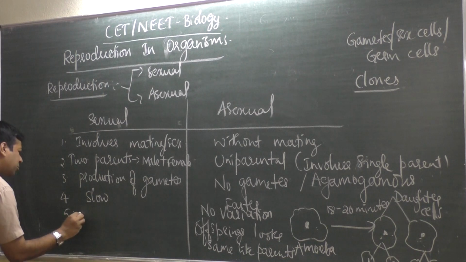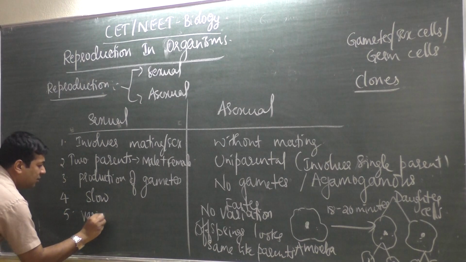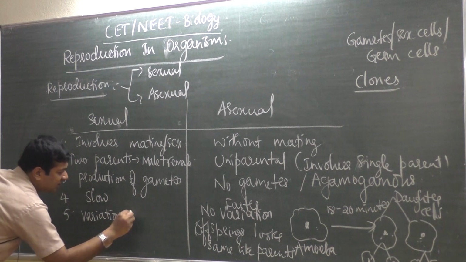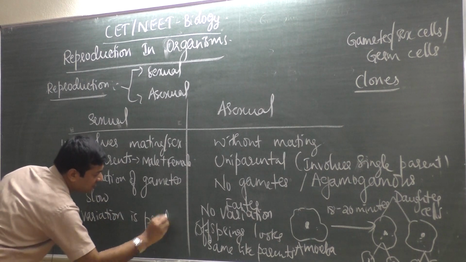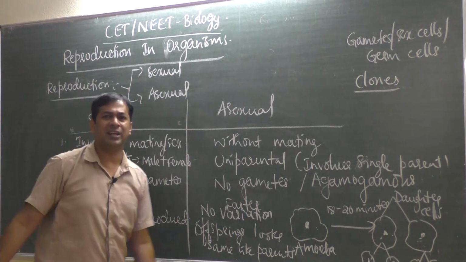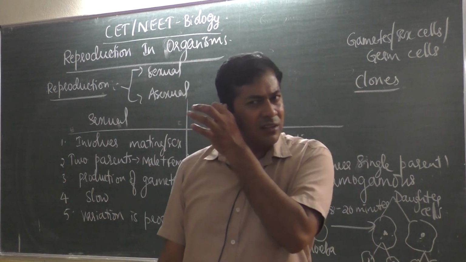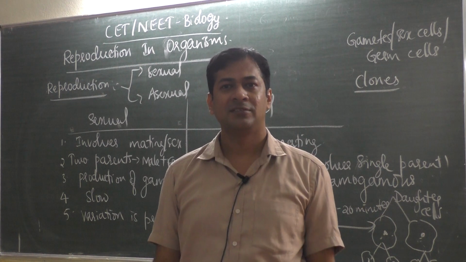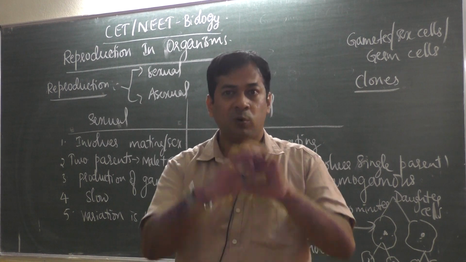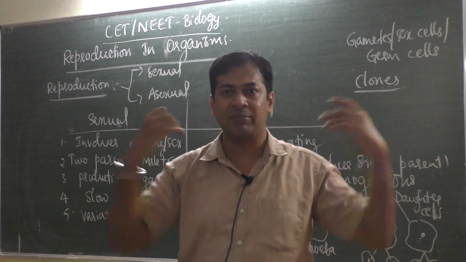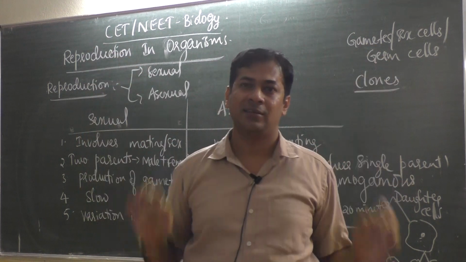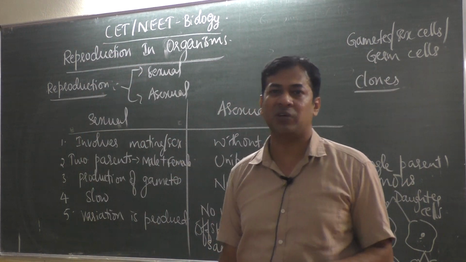But in sexual reproduction, variation is produced. Now my question is, why is this variation required? Is it important? Of course it is important. Otherwise you think this whole world would have only the same kind of organisms, clones only. Then how would human beings come to earth?